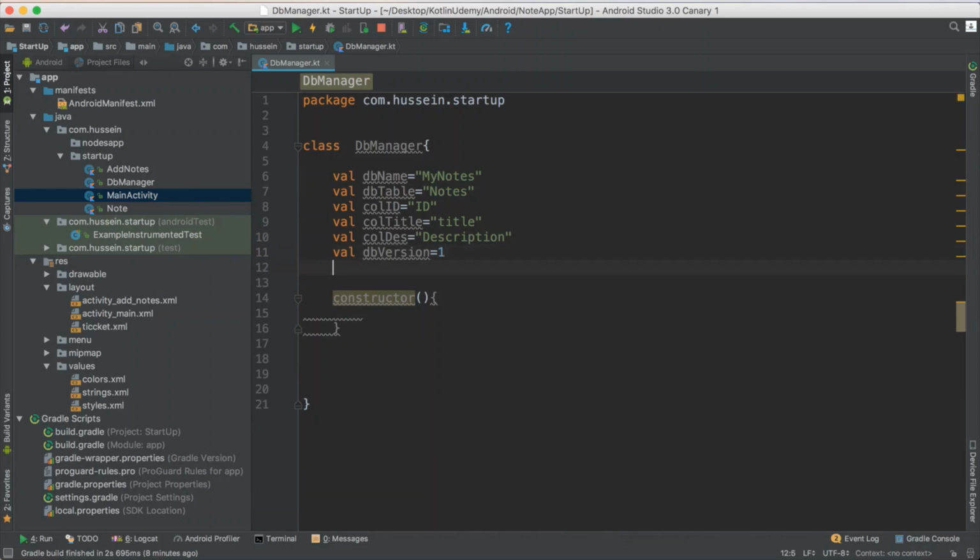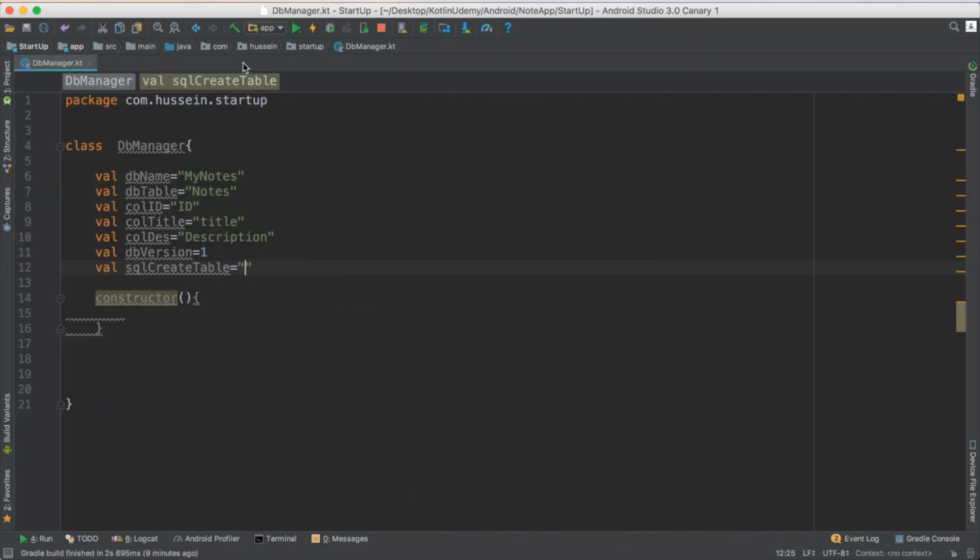I also need to define my SQL statement. So what do you think the SQL statement should be? Basically, let me suppose SQL create table. How do you create a table? As I told you, you have to see how to write the SQL statement. In SQL, to create a table, we write it this way: we say create table, hopefully I write it correctly, then you give it the table name.